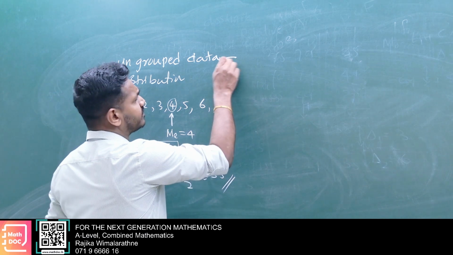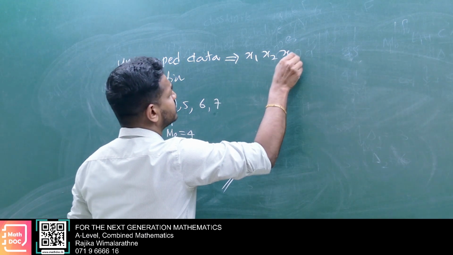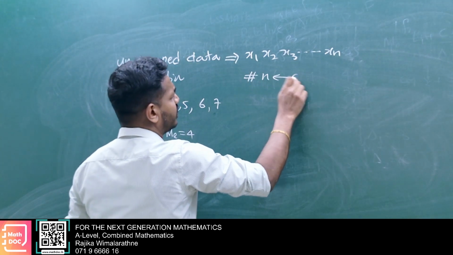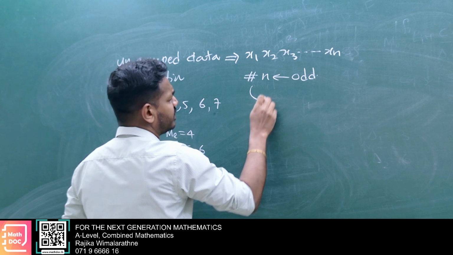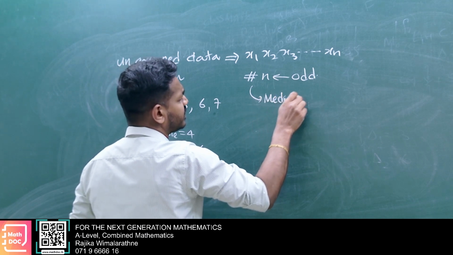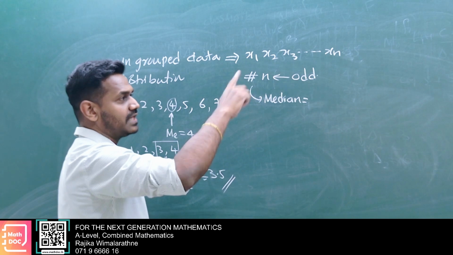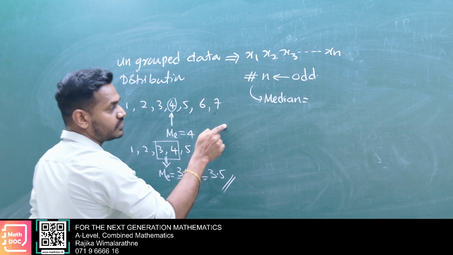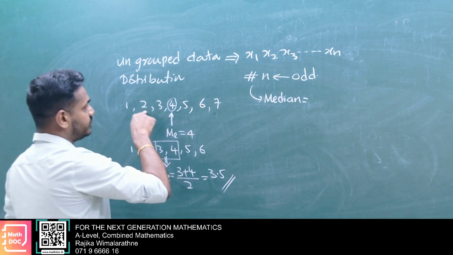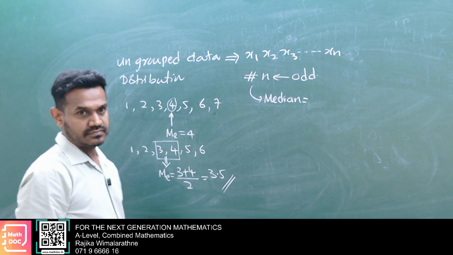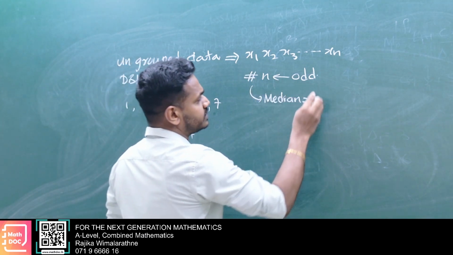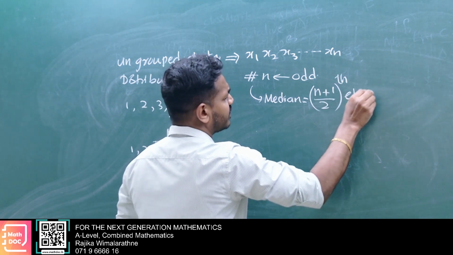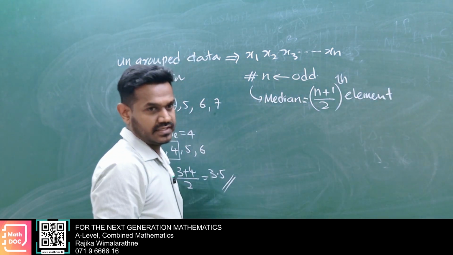Then consider x1, x2, x3, in ascending order up to xn, where n is odd. Then the median is the n plus 1 divided by 2th element. Here we have 7, so 7 plus 1 is 8, divided by 2 is 4. 1, 2, 3, 4. Here the 4th element is the median. So if n is odd, you select the n plus 1 divided by 2th element, and that is the median.